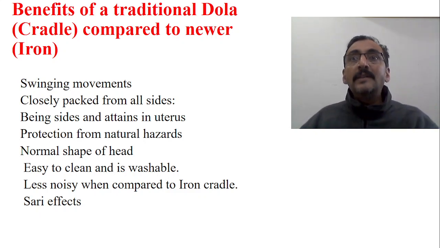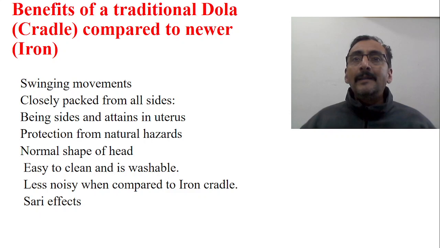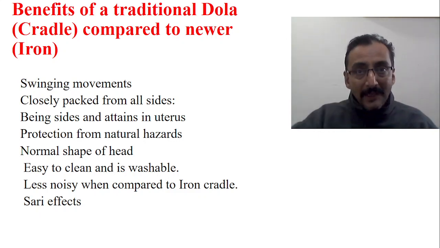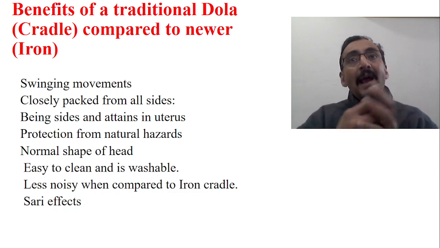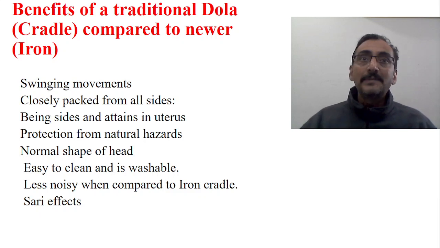But if you put the baby in the cloth doli, it will naturally attain a normal shape, and the shape of the head will be normal by itself, because the cradle adjusts to the shape of the head. There is no other effort required. That's a very important thing. It also helps to maintain the normal shape of the head, because the skull of the baby is very soft in the beginning.